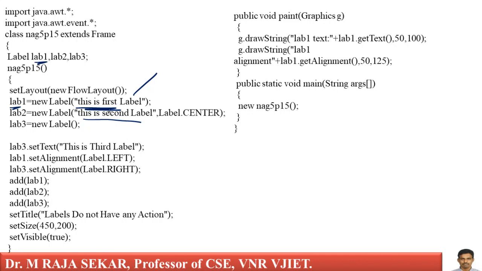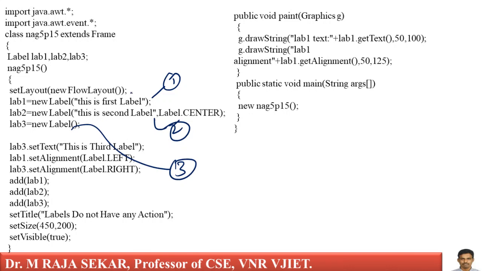What does it mean? I am creating a label with a name. What is the name of this particular label? This is second label. Label.CENTER means that label I am keeping in center. Lab3 = new Label. Here I am creating labels. This is my first label. This is my second label. This is my third label.